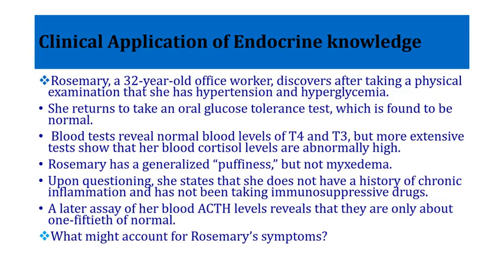To start, as usual, I would like to present a case scenario to you in which knowledge of the endocrine system is very important to understand the underlying pathology in this patient. Our case scenario is about a 32-year-old female who discovered after taking a physical examination that she has hypertension and hyperglycemia. She was ordered to take an oral glucose tolerance test, which was found to be normal. The blood test revealed normal blood levels of T4 and T3.